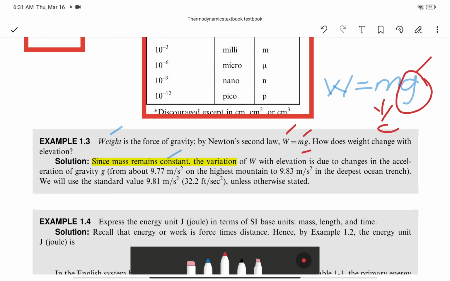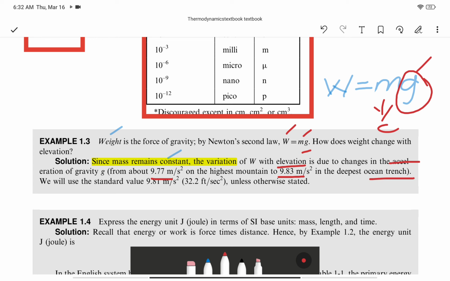Okay, so let's continue. The change of W with elevation is due to the change of acceleration of gravity. So even here on Earth, g will vary depending on the elevation, from 9.77 meter per second square on the highest mountain to 9.83 meter per second square in the deepest ocean.